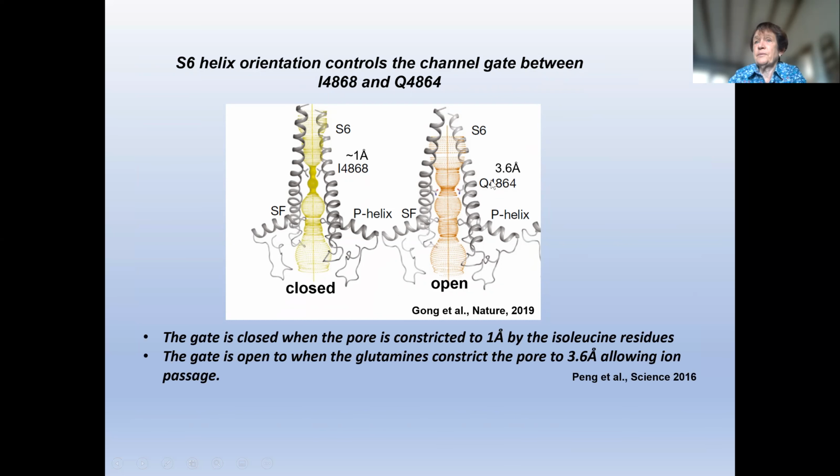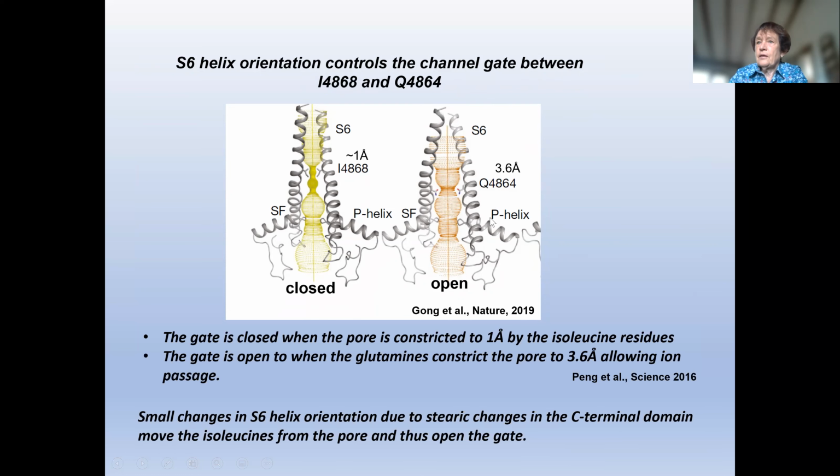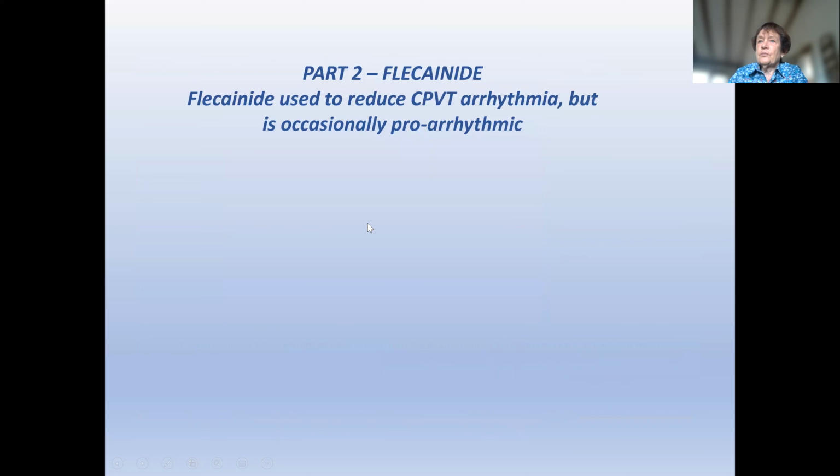So presumably what happens with our mutation is that there's a change in the C-terminal domain, which is directly connected to the S6 helix, which causes a similar movement in the helices. So I'll move on to the second part of the talk, which is about flecainide.